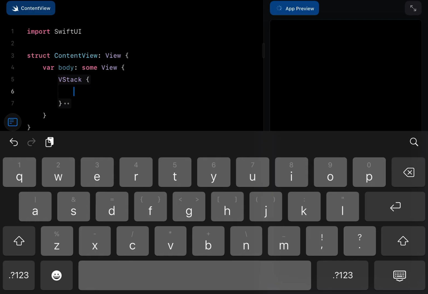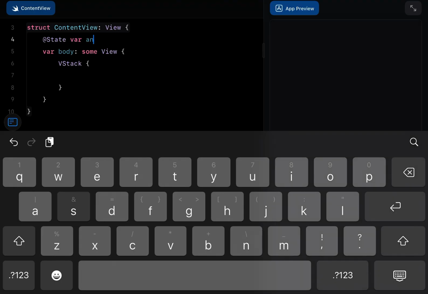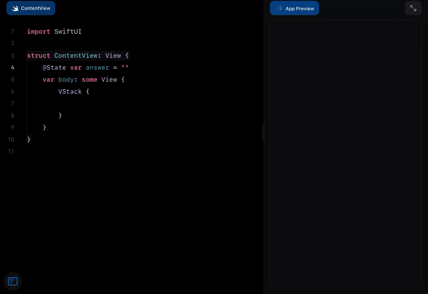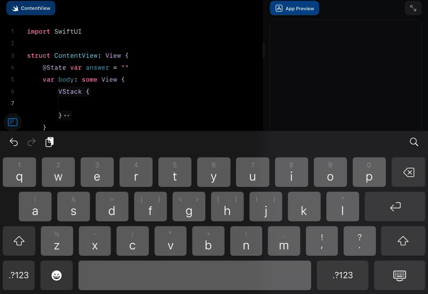by deleting everything in the VStack first. Then we'll make a state property, which means it can change over time. Then answer, which will equal an empty string. The reason why I put an empty string is the answer will be storing what the text is saying and what we put in.